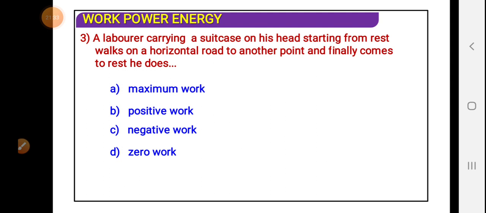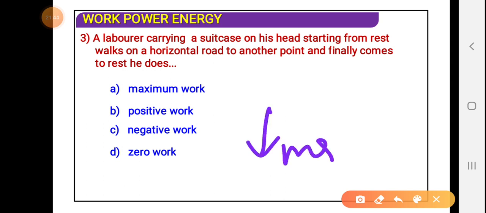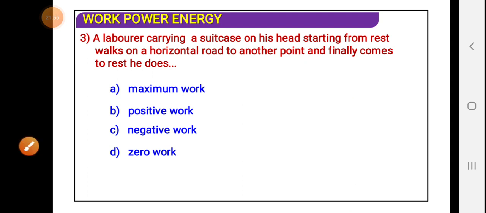As the force is always towards the downward direction, because it is the weight, and weight is always acting downward, and the displacement happens in the horizontal direction, we can say that there is no work. There is zero work. Here the answer given is positive work, but I think it is zero work. The correct option is zero work.